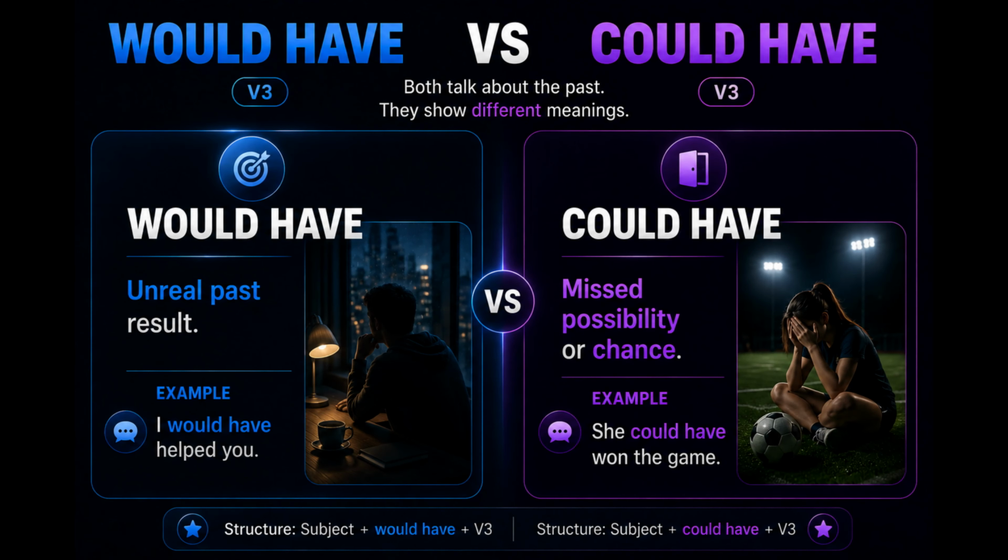Page, would have versus could have. Would have and could have both talk about the past. But they show different meanings. We use would have for an unreal past result. Example, I would have helped you. We use could have for a missed possibility or chance. Example, she could have won the game. Would have talks about an unreal result. Could have talks about a missed opportunity.